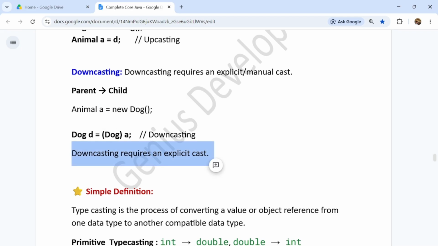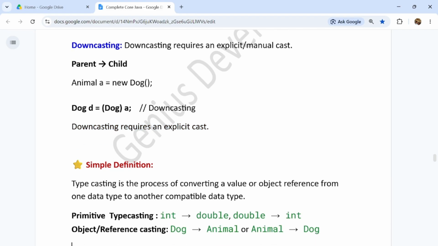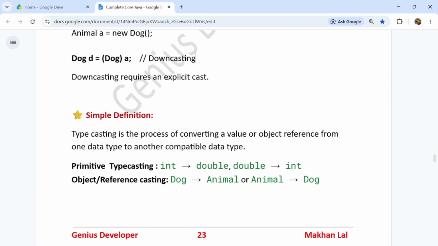So downcasting requires an explicit casting, guys. Here is the simple definition. Typecasting is the process of converting a value or object reference from one data type to another compatible data type, guys.